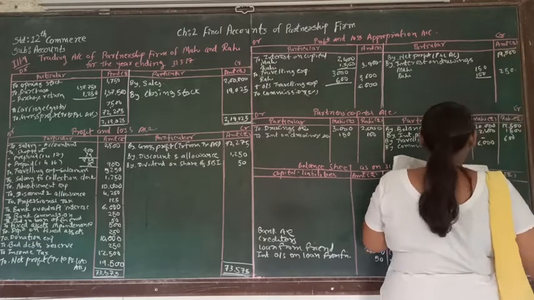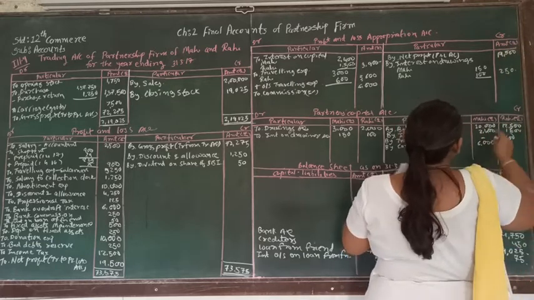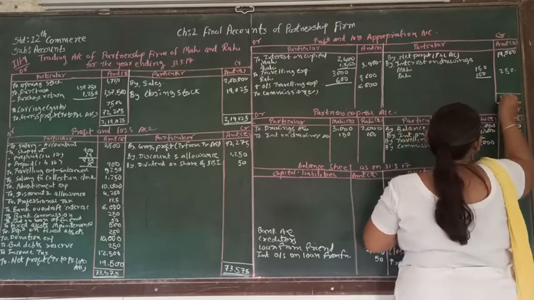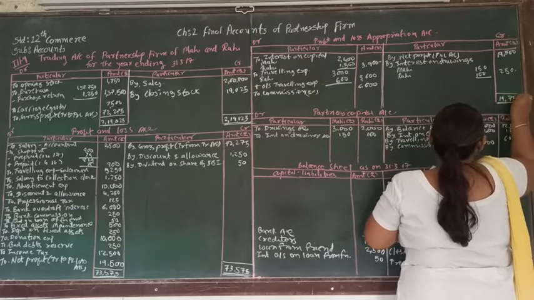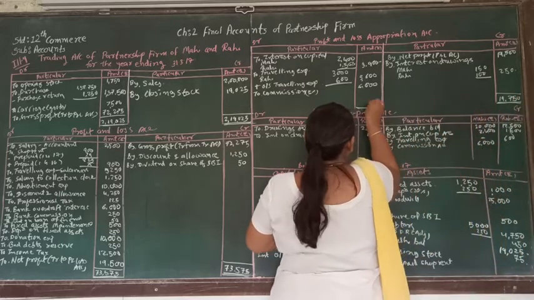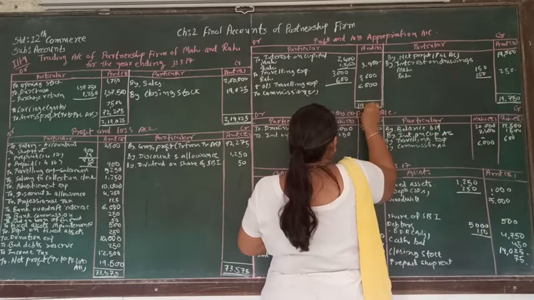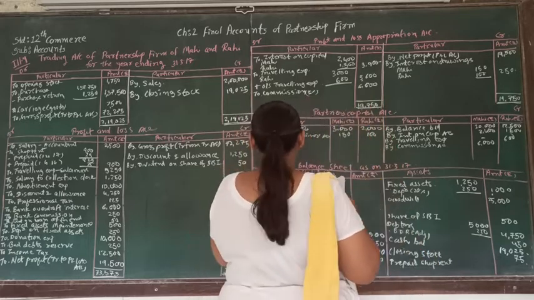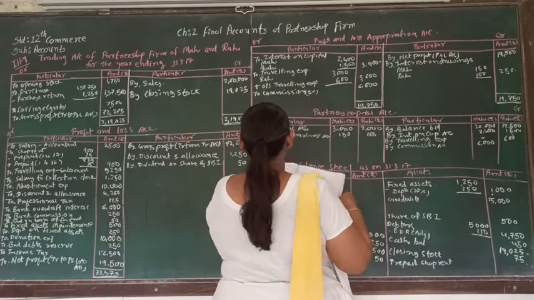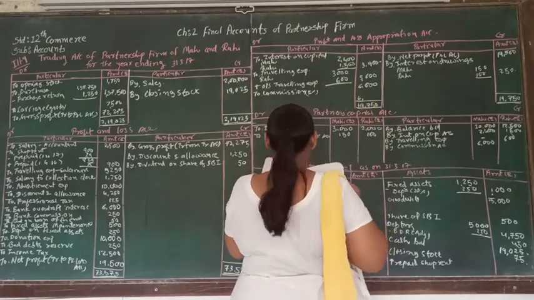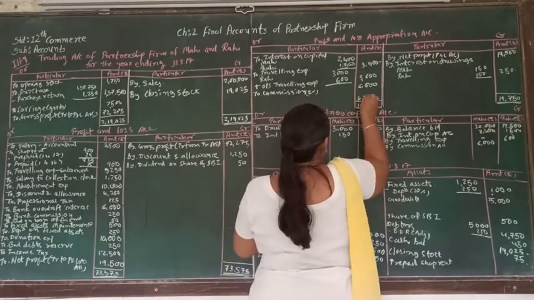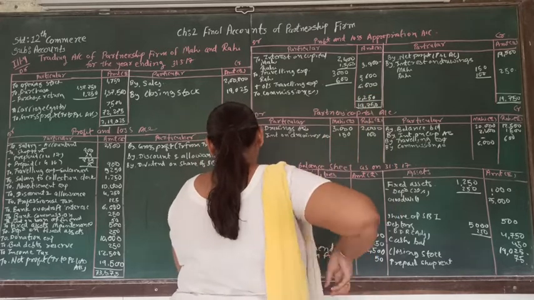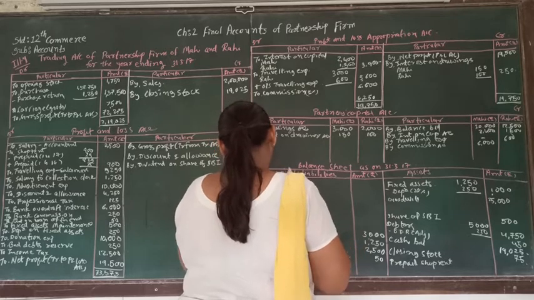To 19,500 we are going to add 250, so the balancing amount will be 19,750. This we are going to take to the debit side, 19,750. From there, if we deduct 3,900, 3,600 and 6,000, the balancing amount will be 6,250.